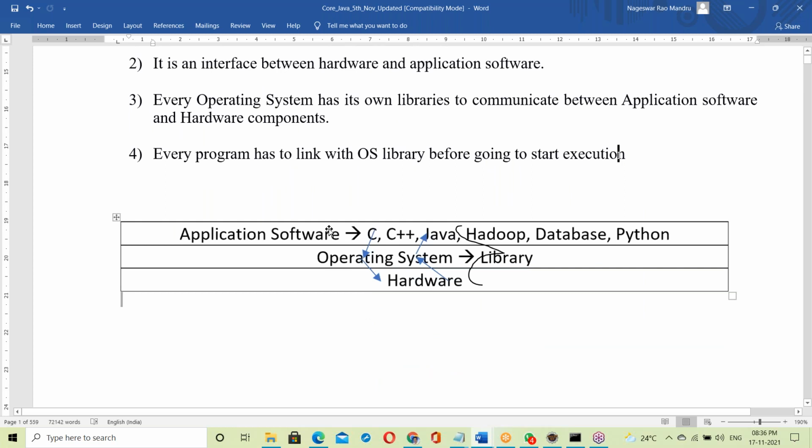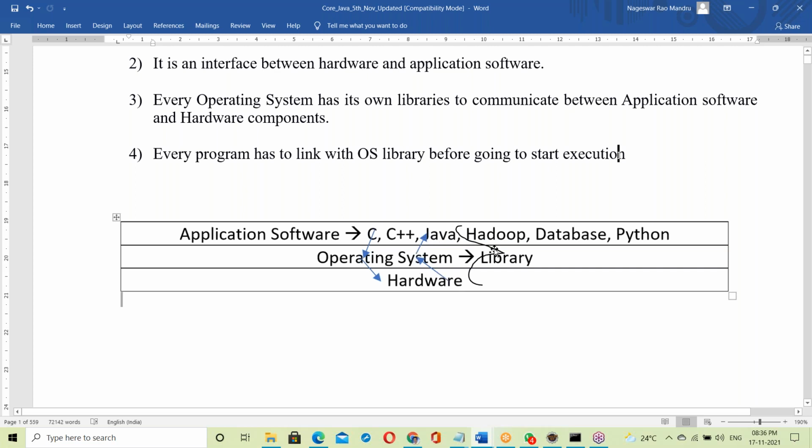Here these are the application softwares. On top of hardware is the OS, and on top of the OS, application software. Output goes from the application software through the OS to the output device, and input goes from the keyboard through the OS to your programs.